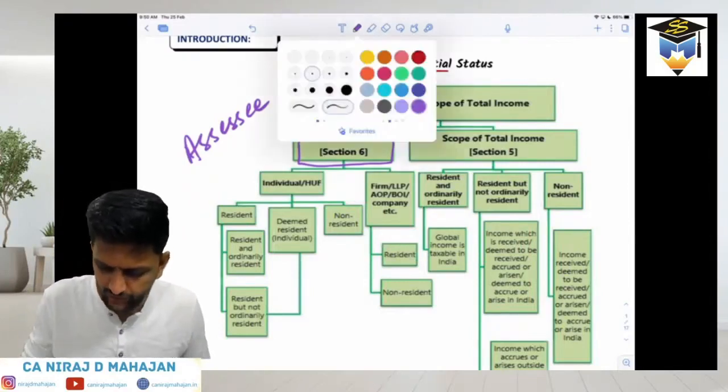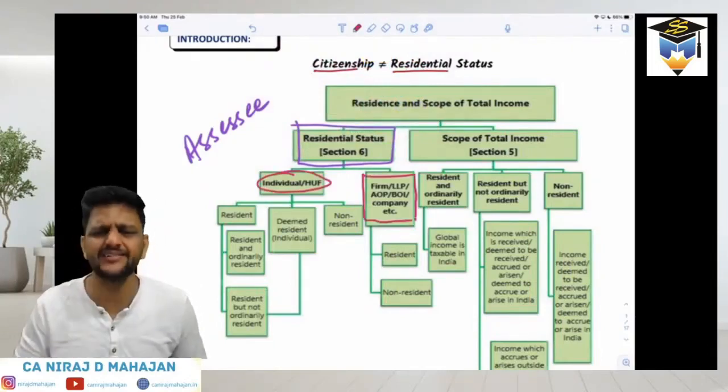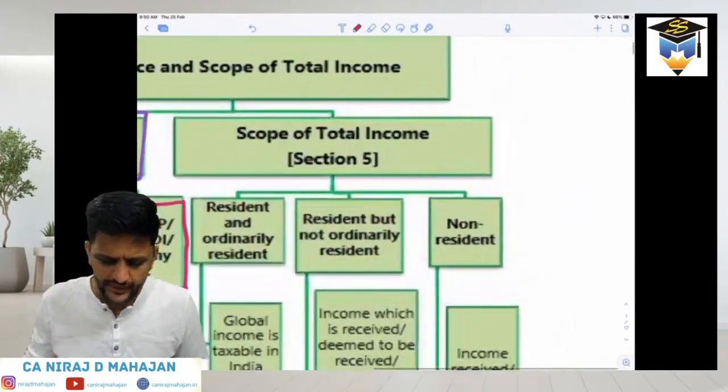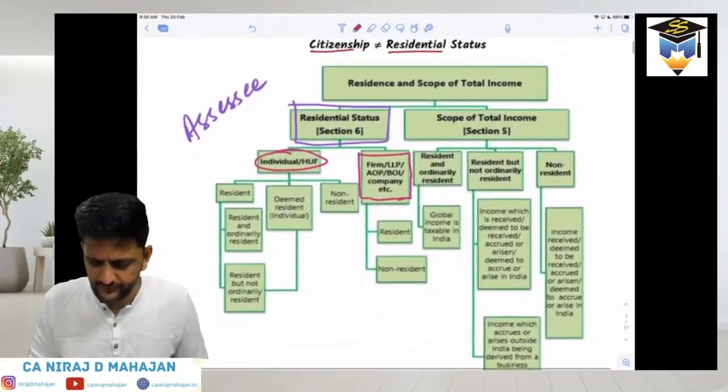So the main first category for us is individual or HUF. And the second category is firm, LLP, AOP, BOI, company, etc. Let us first focus on that. And the scope of income and total income, that we will be checking simultaneously.